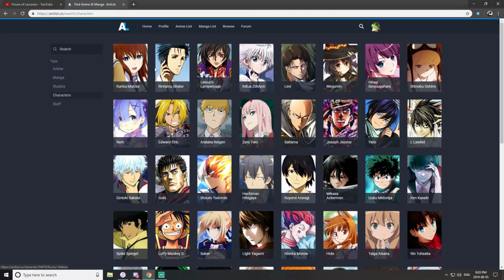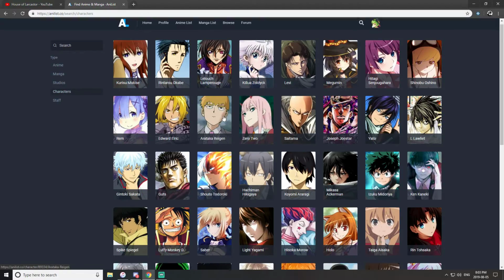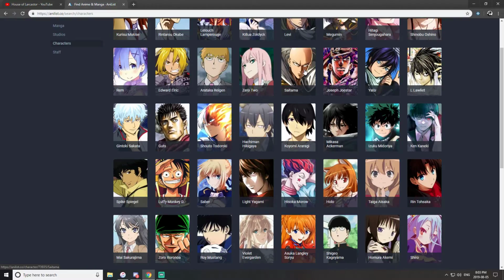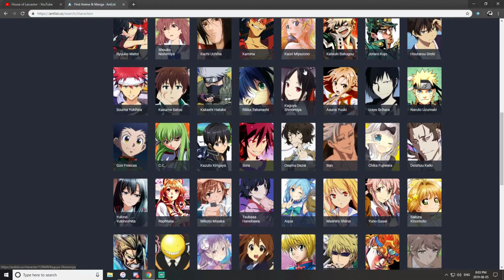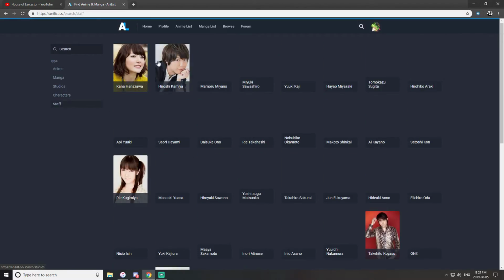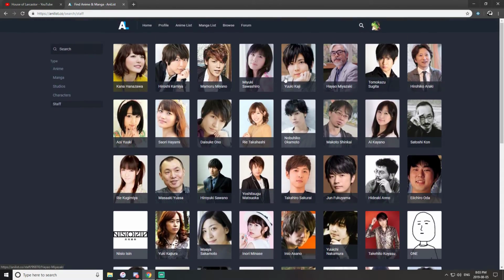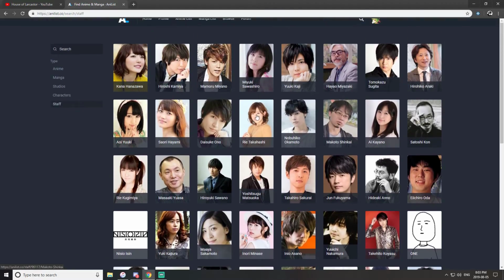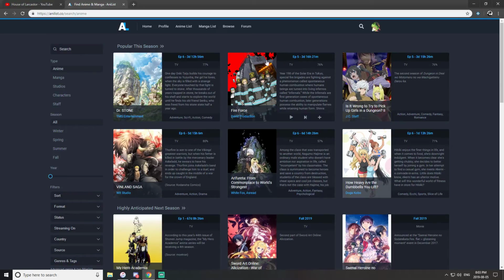Characters as well. Really? They have characters? This is actually, I didn't know this. So are these the highest rated characters? Doesn't say. But seeing this cast, yeah, it makes sense. Huh. This is interesting. Very cool. Okay. And your staff. So, yeah, I guess it is sorted by popularity because I know quite a few of these people. So, very interesting. So that's pretty much how that works.